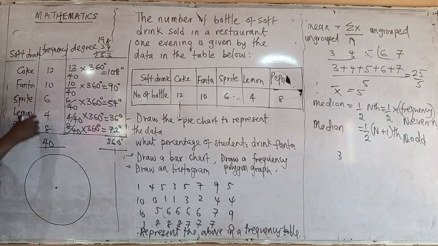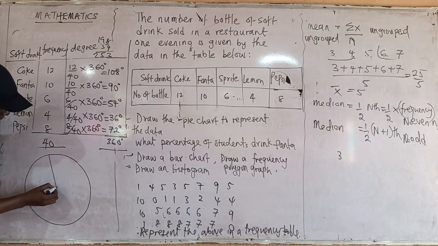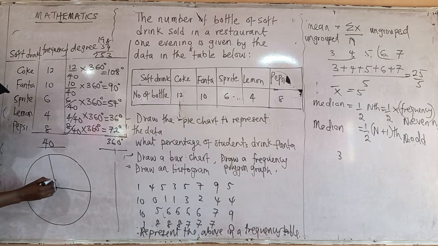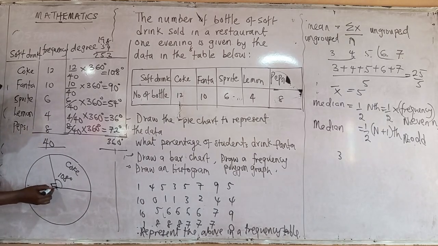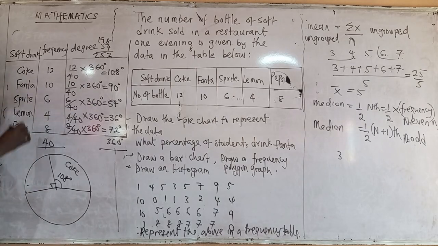Now, the first one is 108, which should be the bigger sector. You represent them with sectors. Let's say this is 108, and this one is Coke. Then you represent another one: 90. This 90 is Fanta. You draw it. You know how to use a protractor now? How many of you know how to use a protractor to locate an angle like this?